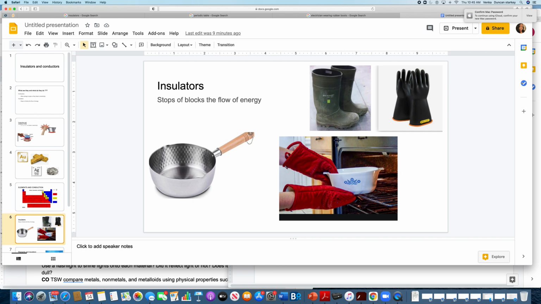What about insulators? What are insulators? As we know, insulators stop or block the flow of energy. That energy can be heat or electricity.